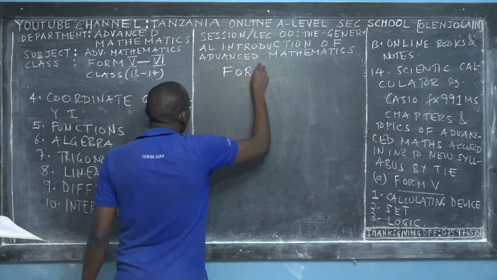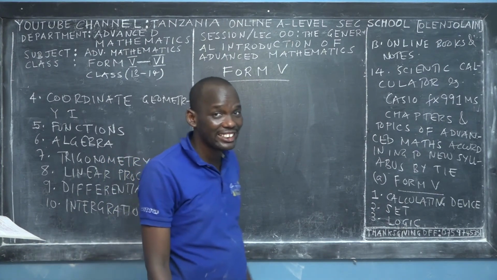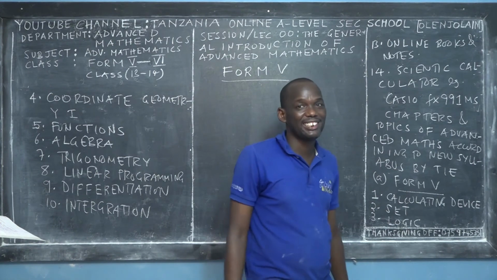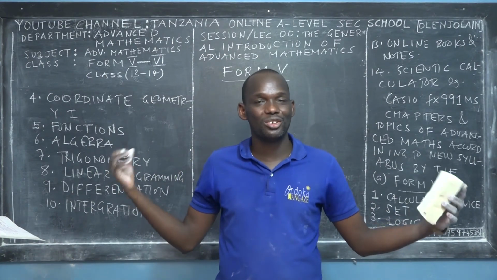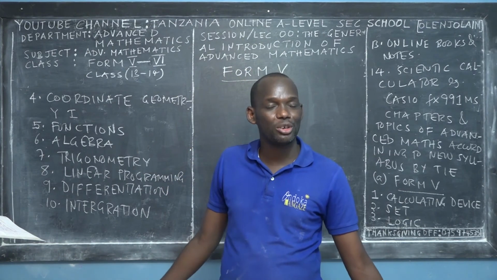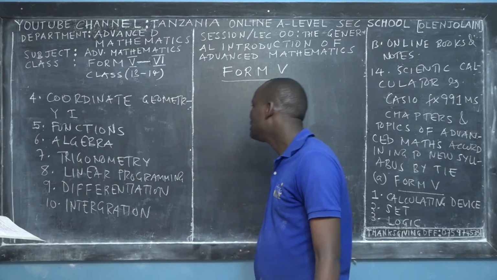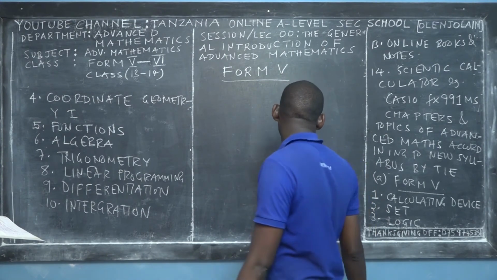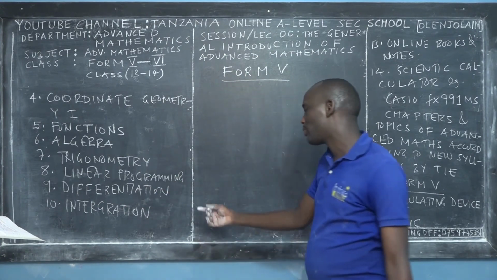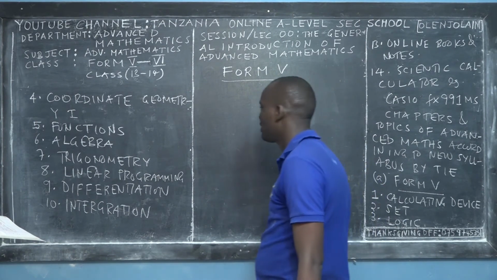So in Form 5 we have 10 topics, 10 long topics. For example, if we want to deal with algebra, you might find that its contents are closely equal to the contents of all the topics for Form 1. So it's just like one subject for algebra itself. Some of the topics are not too long, for example calculating device, set, functions, linear programming. You just have to understand them, but the rest are very long. I just want to tell you.